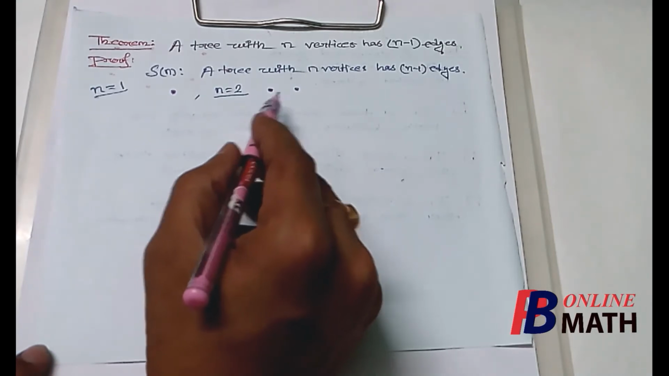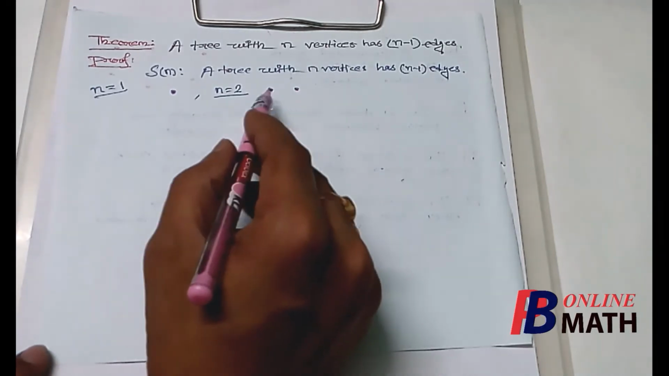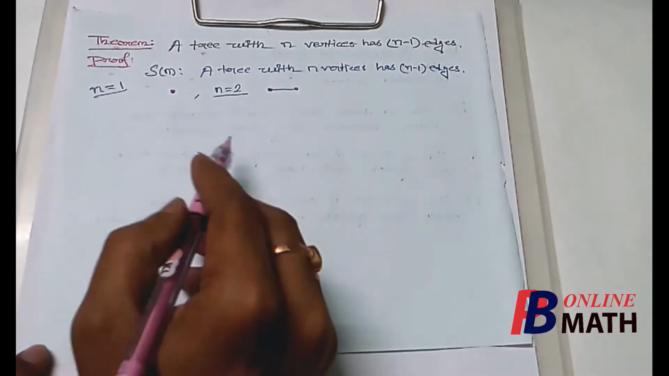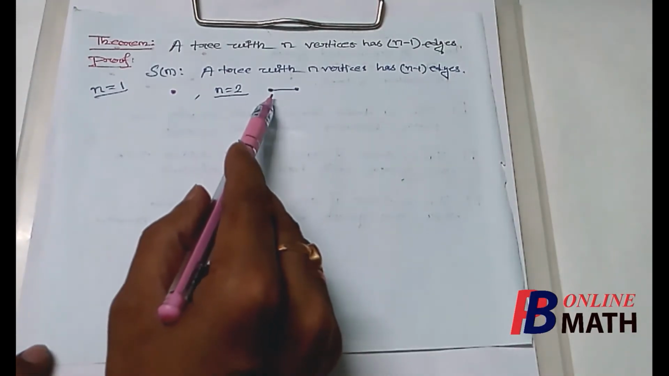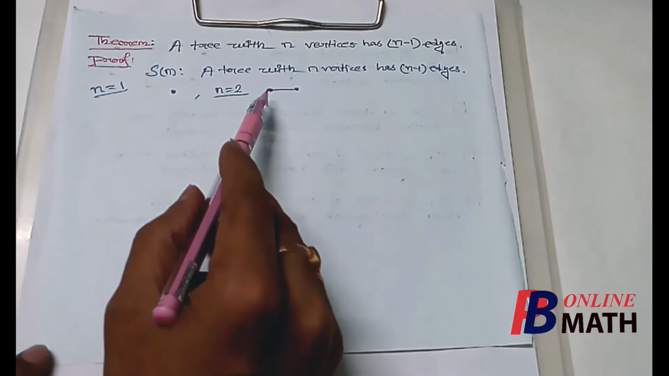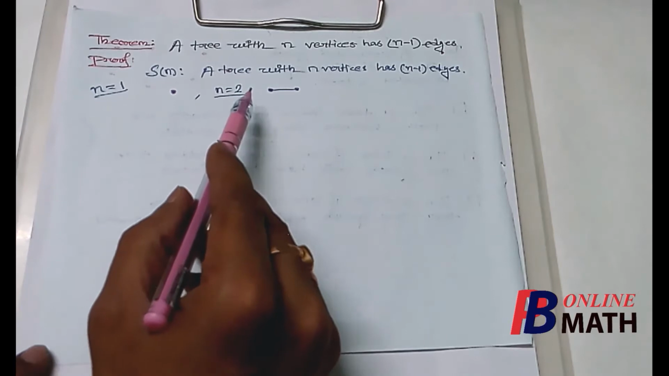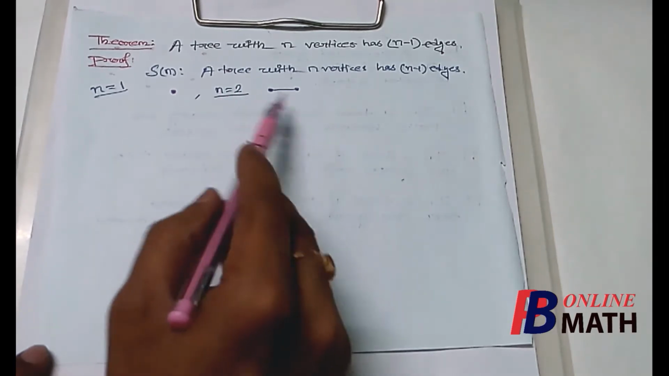If this is a tree, then this must be a connected graph. So these two vertices must be connected by an edge. So now this becomes a tree. Now this is a tree which has two vertices and one edge. So the statement is true for n equal to 2.